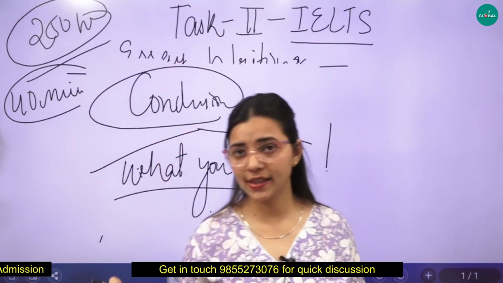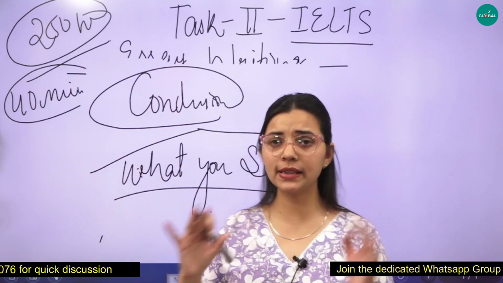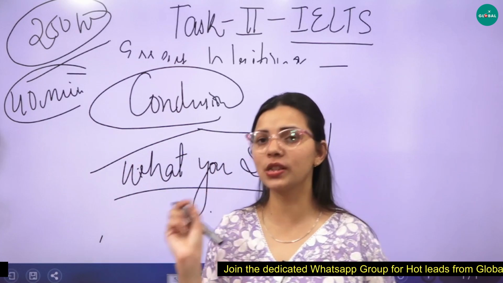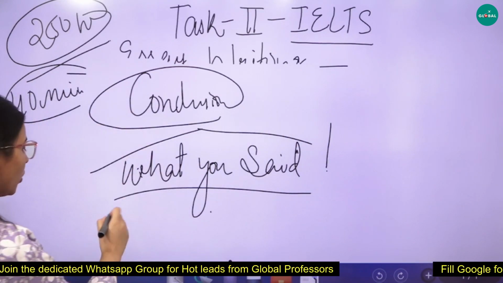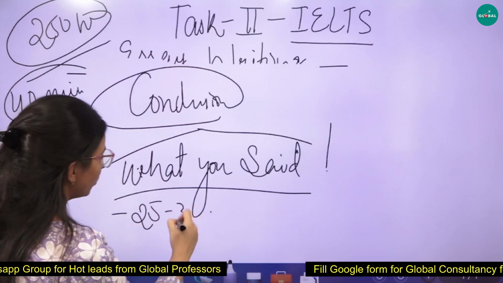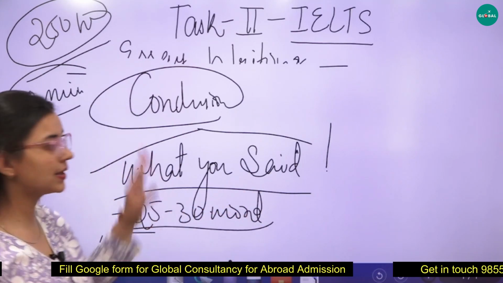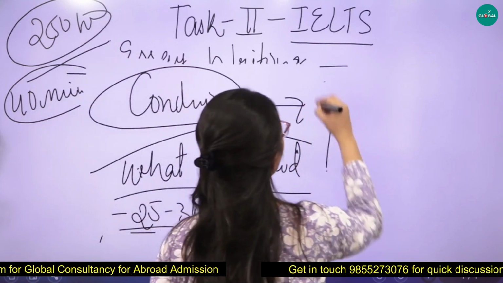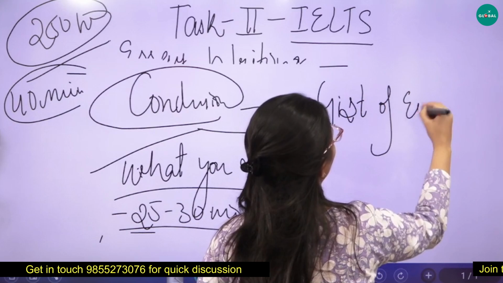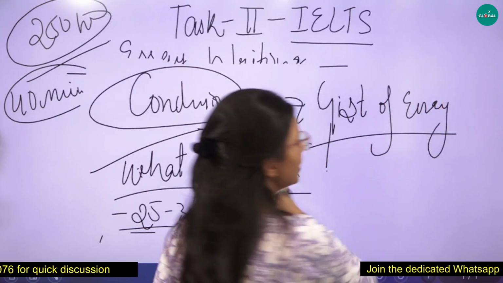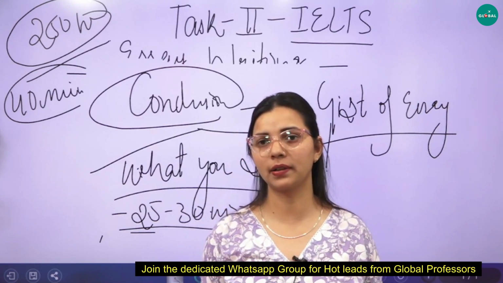Whatever the ideas you have written, whatever the question, basically the introduction, all these things, उनका एक छोटा सा gist, kind of summary, you have to summarize the whole essay in only 25 to 30 words. This is your conclusion. You have to write the gist of the essay, the central part, the highlighting part, or something like that. The gist of the essay is what you need to write in your conclusion part.